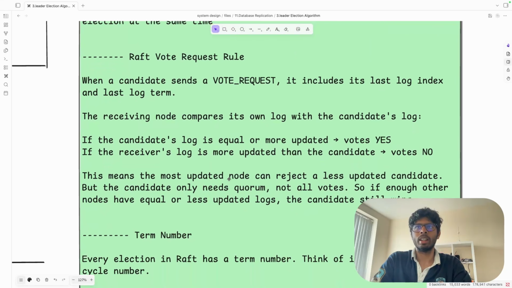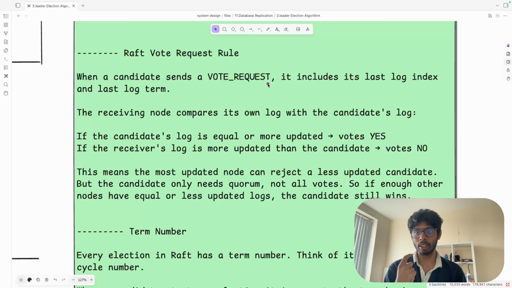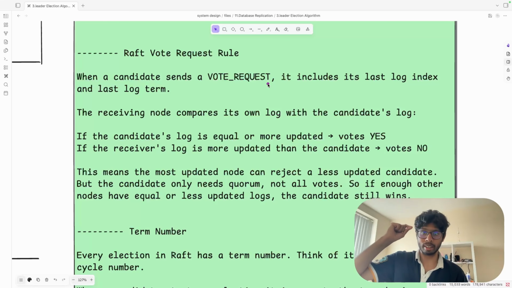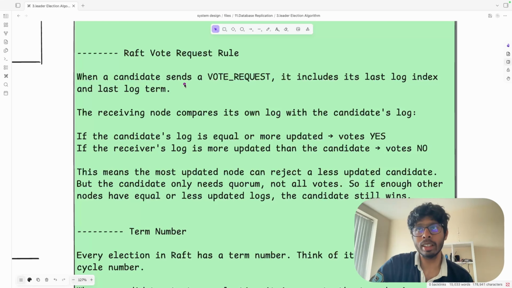Now there is the Raft vote request rule. We are going to see the proper election at the end. These are some points that you should know, and they are not that tough. Whenever a candidate sends a vote request, the voting happens. All four replicas are going to vote. Let's say one replica, R1, started the election, so it will send a vote request.